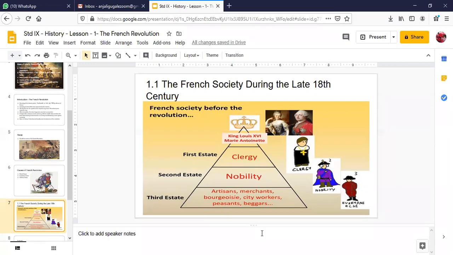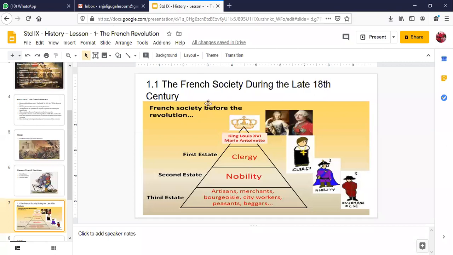I will just quickly show that also to you. When we look at this triangle, it shows the hierarchy of French society. First, we have the king, then the church and the clergy, which is the first estate. Then the second estate was the nobility, which means the aristocracy. The nobility were the rich class, mainly the plantation owners who were very, very rich. Even the nobility never had to pay any kind of taxes.